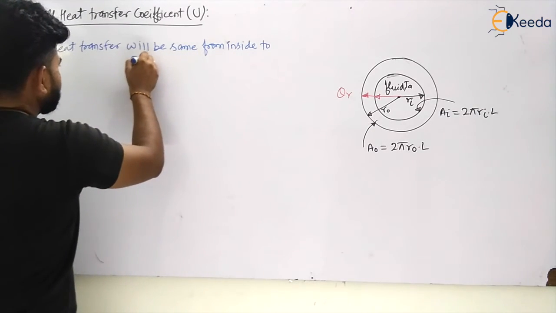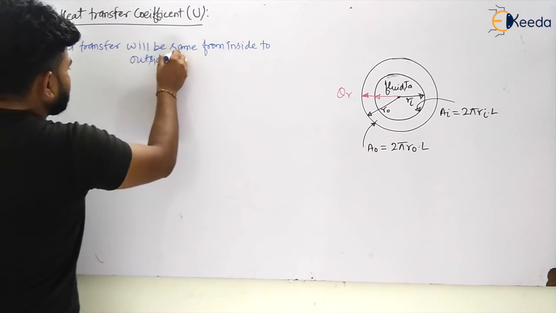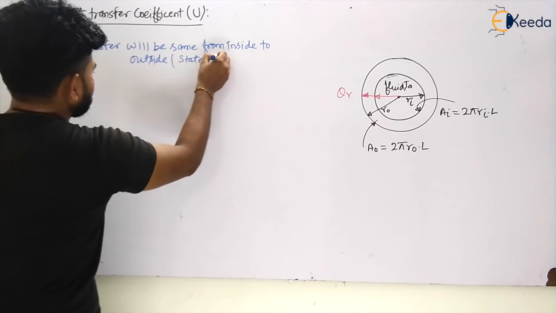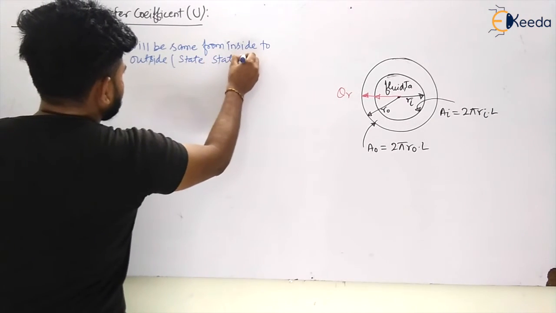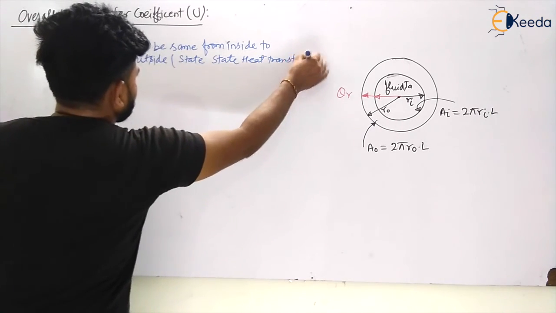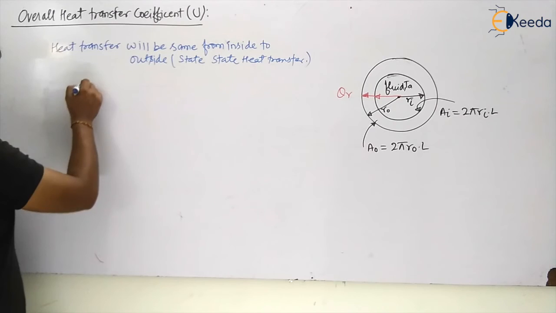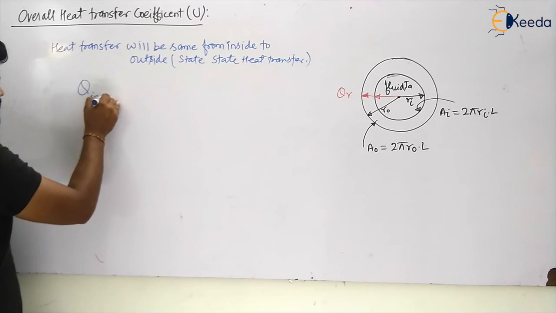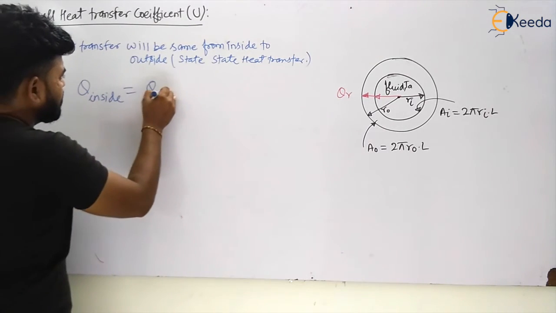Why, my dear students? Because it is a steady state heat transfer. So the inside heat transfer, that is Q inside, will be equal to Q outside.